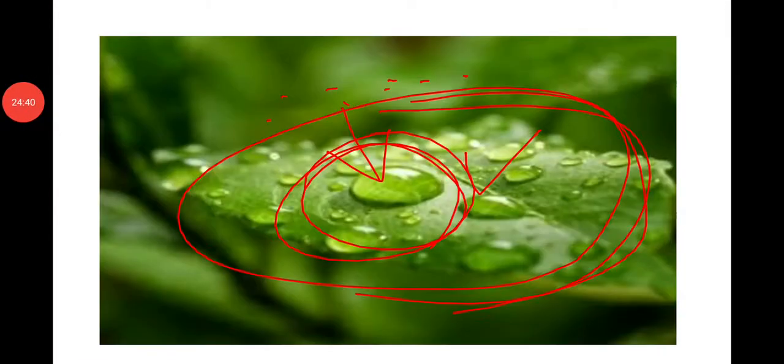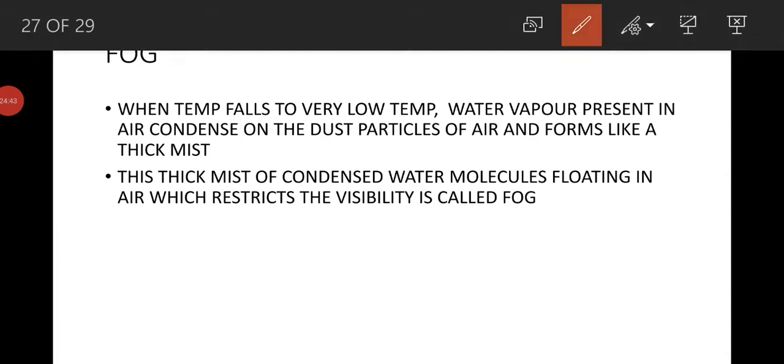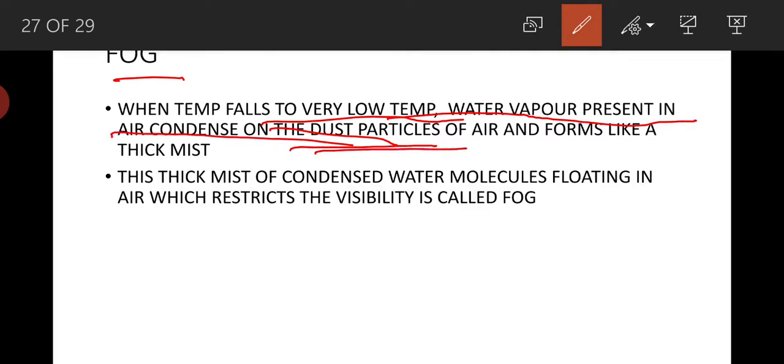Next, fog. Fog is what happens when temperature falls to very low levels. In winters, when temperature is very low, water vapor present in the air condenses not only on surfaces of window panes, grass and flowers, but also directly on the dust particles of the air, and forms a thick mist.